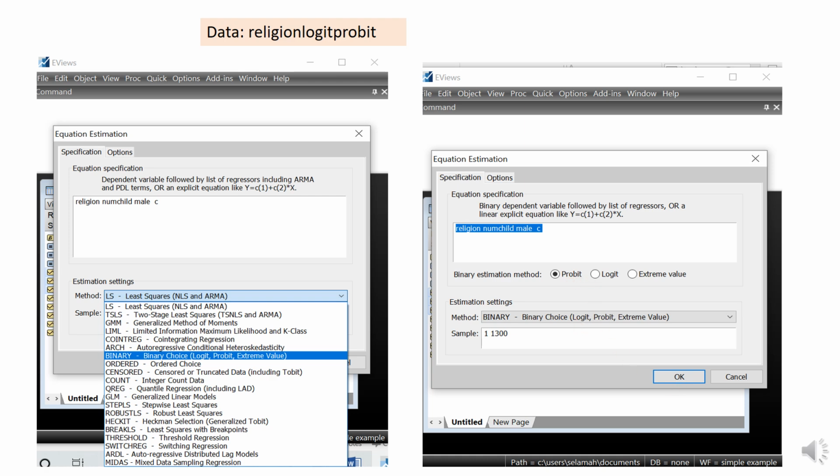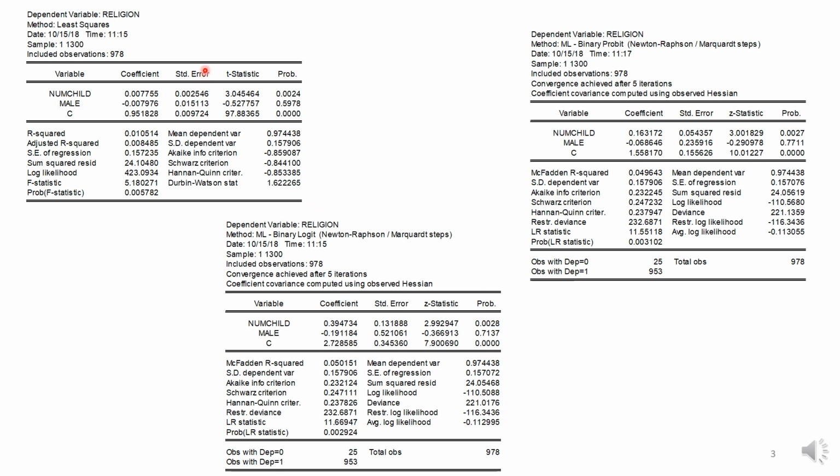So when you say okay, if you choose probit, you will get this one. If you choose logit, you will get this one. And this is just using the least squares method. So here, this is using least squares, this is for logit, and this is for probit.